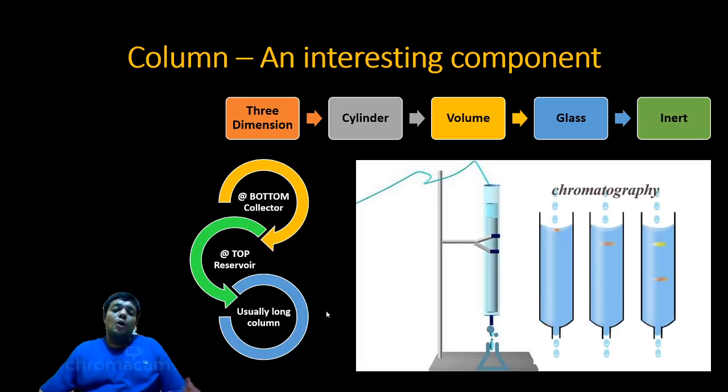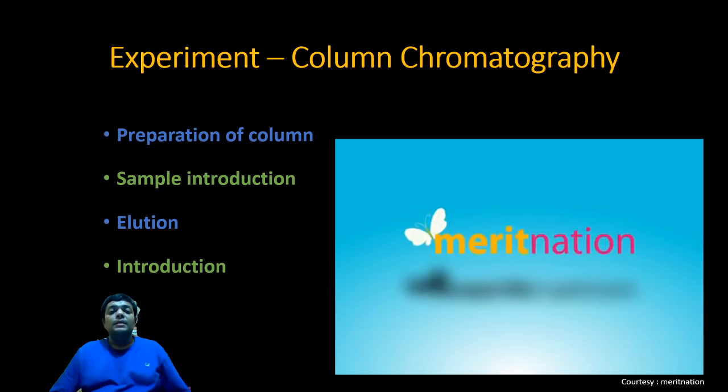Friends, usually long column. Remember the example of that marathon race. Longer the column, better the separation. Remember it very well. Longer the column, better will be the separation. Hope you are getting what I am speaking. Moving further, experiment of column chromatography. There are 4 stages while designing the experiment of column chromatography: preparation of column, sample introduction, elution, and collection.